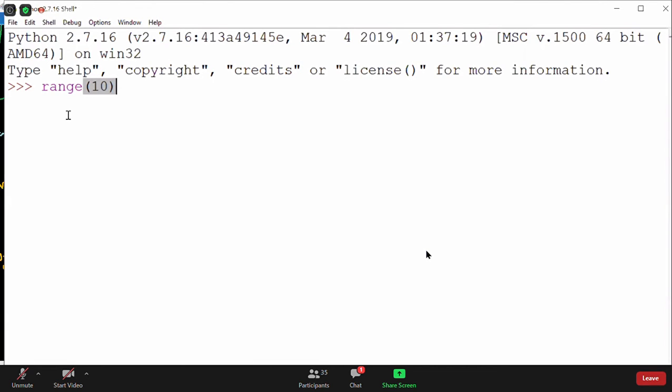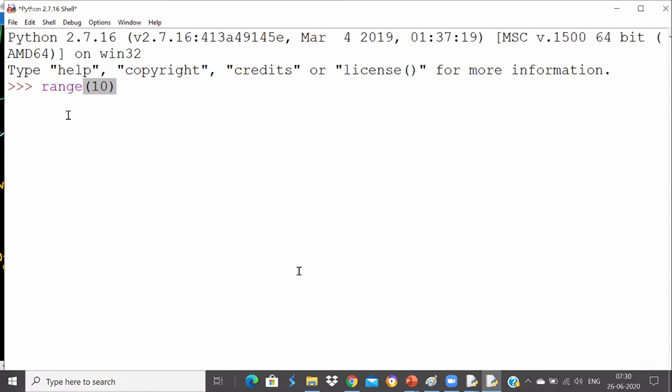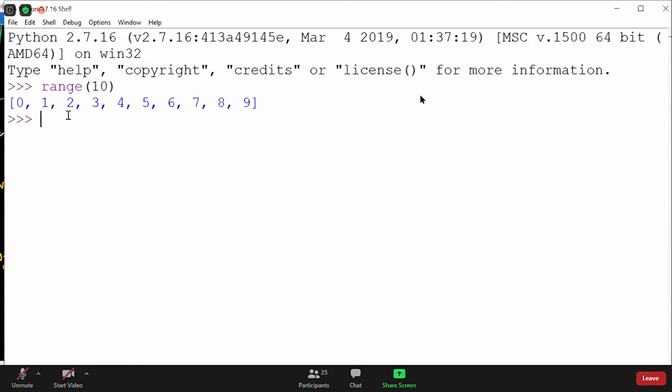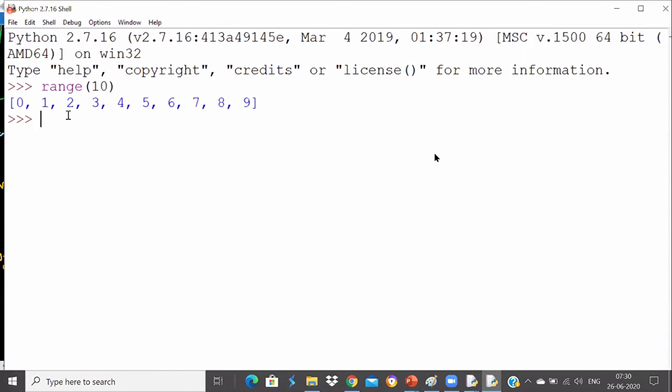Range can take only integer values, guys. You can generate float values in other ways, but generally range will generate a list of integers. Very good. It will generate the list from 0 to 9. As you can see, 0, 1, 2, 3, 4, 5, and so on up to 8 and 9.